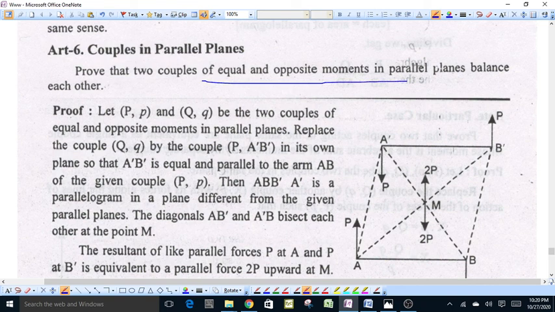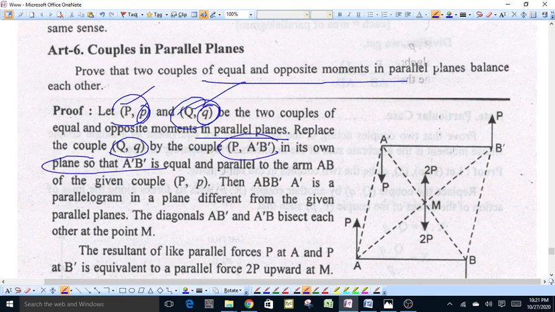Suppose that we have two couples, P and Q, where capital P is the magnitude of either force and small p is the arm of the couple, and capital Q is the magnitude of either force and small q is the arm of the couple. Suppose that these two couples are of equal and opposite moments in parallel planes. Then we replace the couple Q by couple P A' B' in its own plane, so that A'B' is equal and parallel to arm AB.